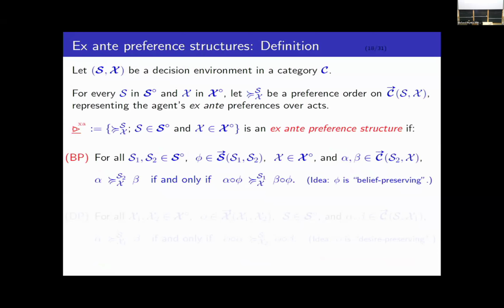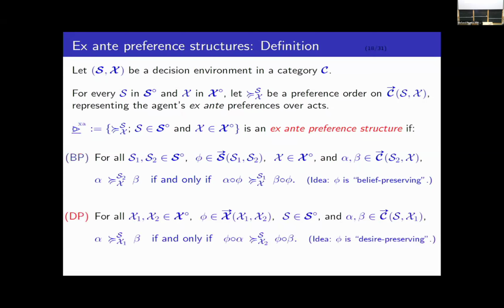The first, BP, says the following. For any state places S1 and S2, and any state place morphism phi from S1 into S2, and any outcome place X, and any acts alpha and beta mapping S2 into X, the agent prefers alpha over beta if and only if she prefers alpha composed with phi over beta composed with phi. And this is supposed to capture the idea that the state place morphisms are in some sense belief preserving.